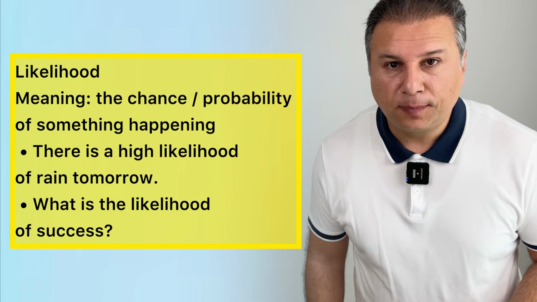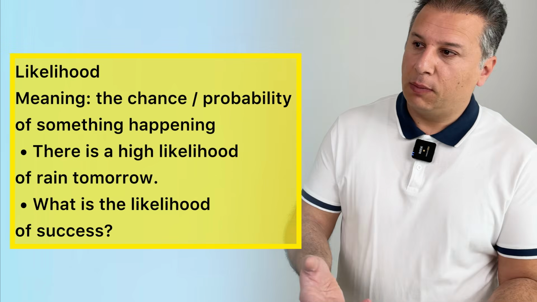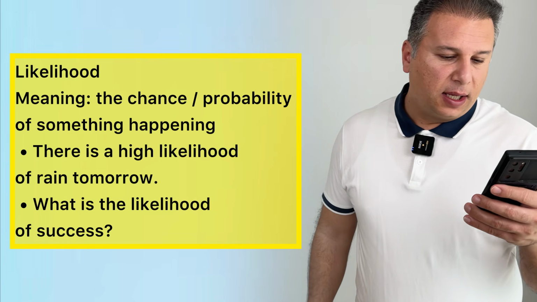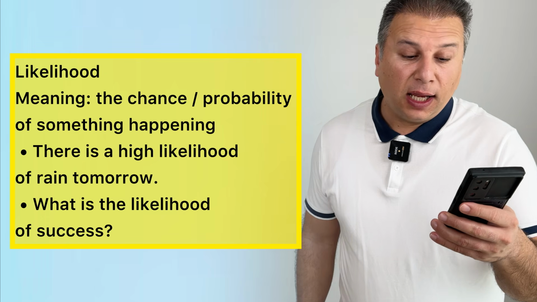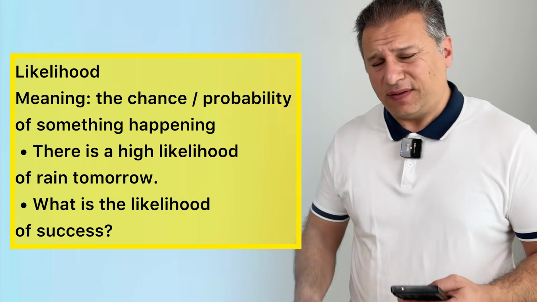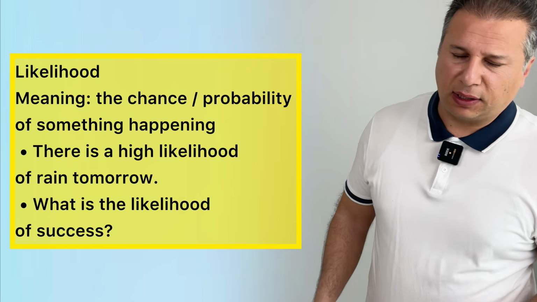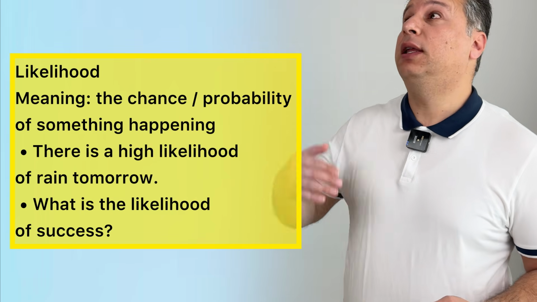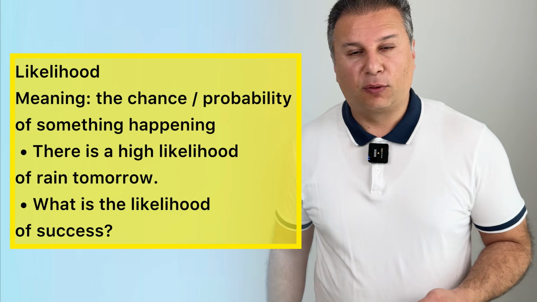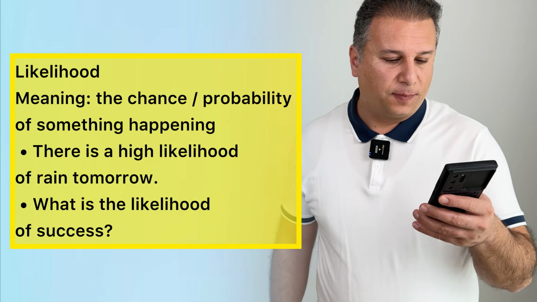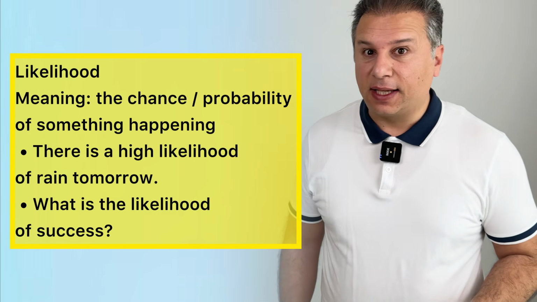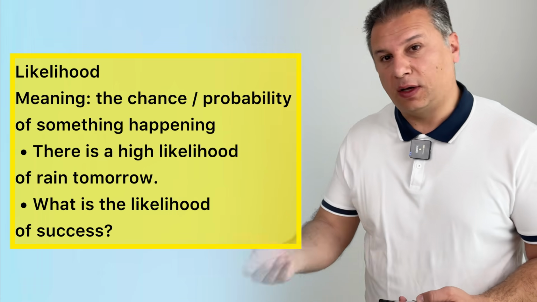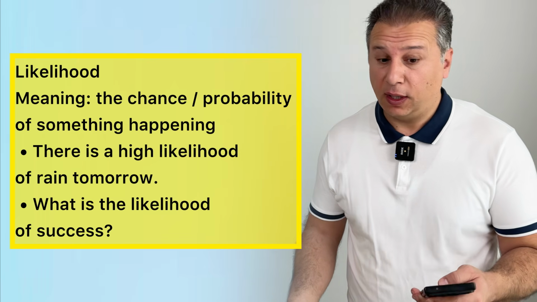And likelihood. Likelihood means possibility, the chance of doing something. Listen to the example. There is a high likelihood of rain tomorrow. This is very formal. We rarely use it in speaking, okay? There is a high likelihood of rain tomorrow. It means it's likely to rain tomorrow. What is the likelihood of success? It means how possible is it for us to become successful? So what is the likelihood of success?